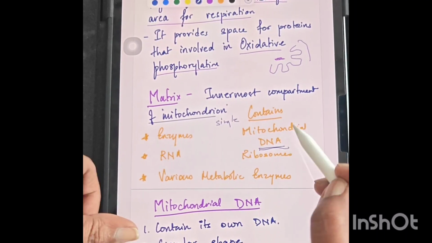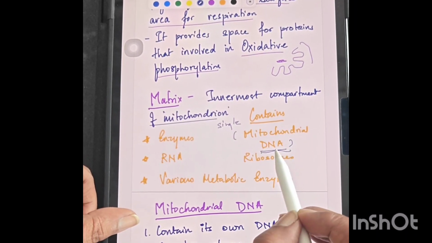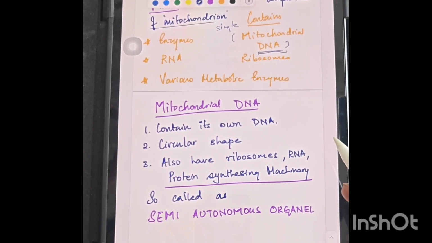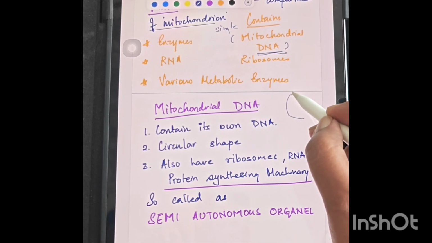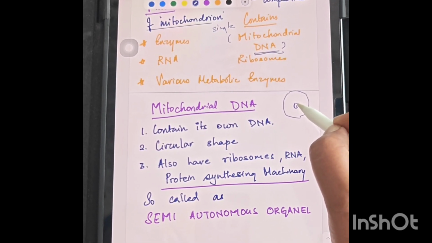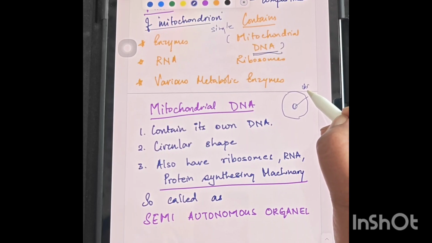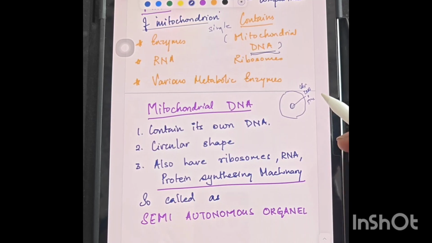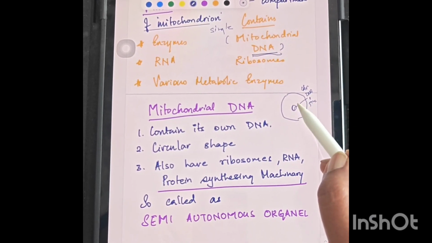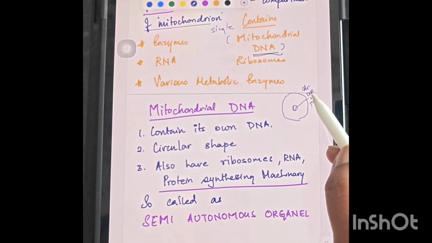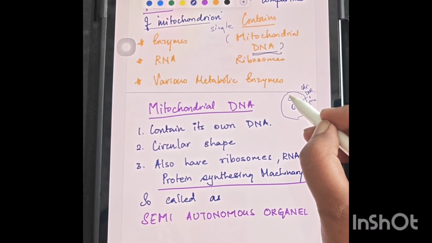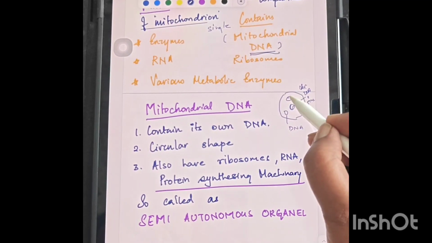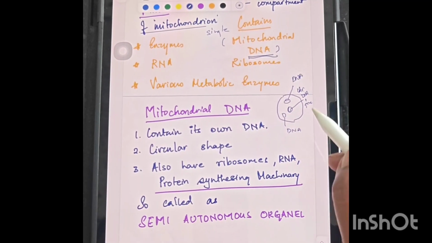I would like to come to this very important part, mitochondrial DNA, and that's why it is called a semi-autonomous organelle. In the eukaryotic cell, the nucleus has the chromosomes, inside the chromosomes there is DNA, and in DNA you have the genes. But not just this nuclear DNA is working; mitochondria and chloroplast have their own DNA, which helps them work faster.